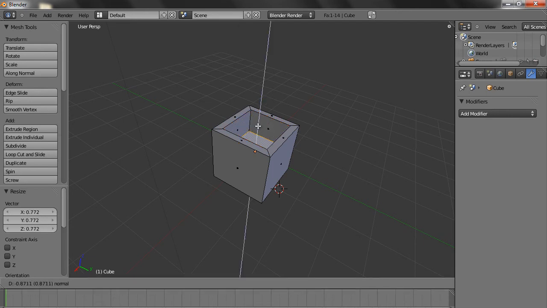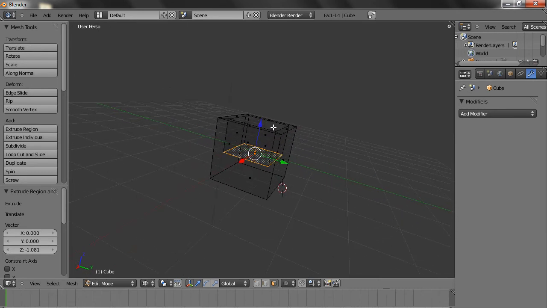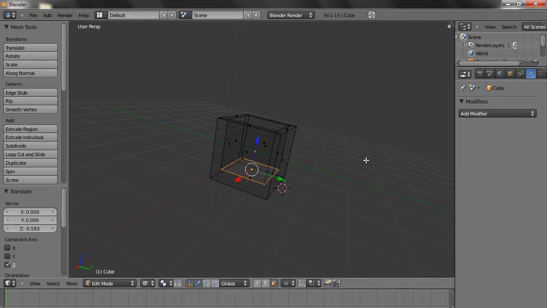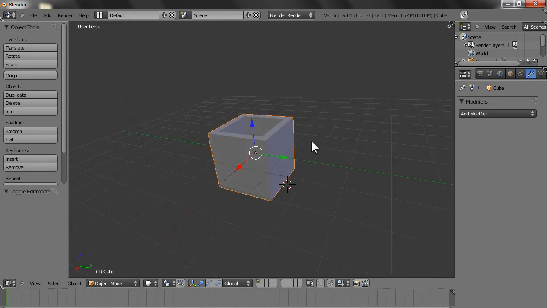Again we take it down. We can see what the scene is like by pressing the Z key, which makes it see through. So we have to take it up to this place and leave it. Now press Z again and we get this.